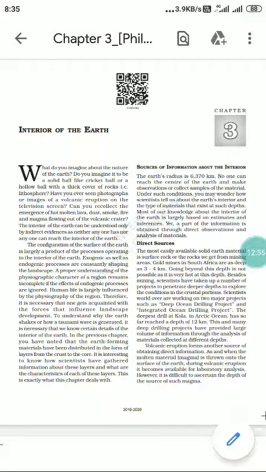And if the effect of endogenic processes is ignored, a proper understanding of the physiographic character of any country or region or any physiographic division is not possible. So the major role is played by endogenic processes.